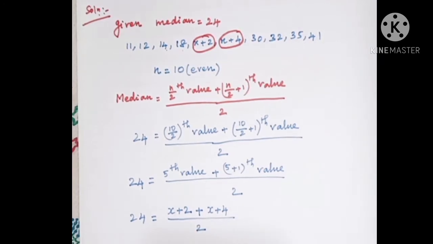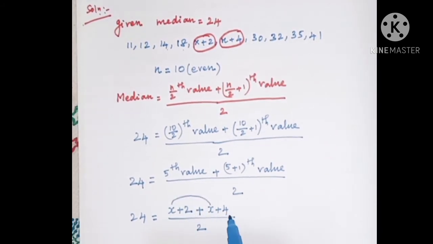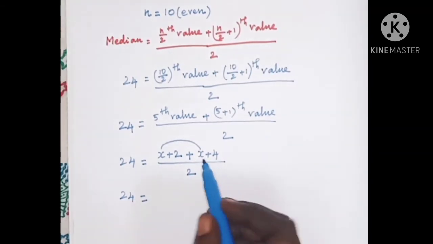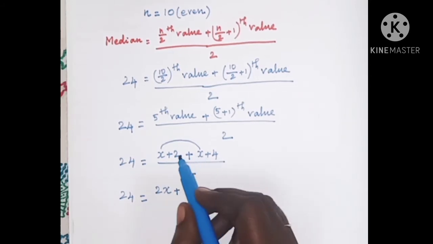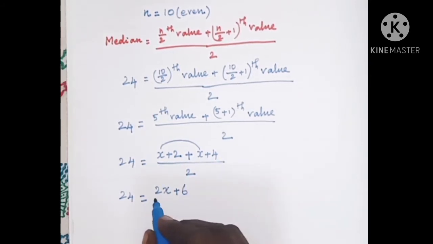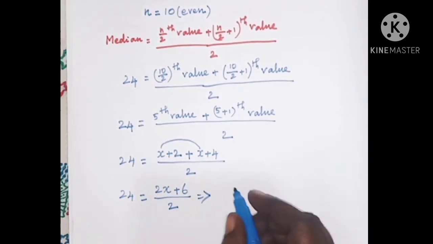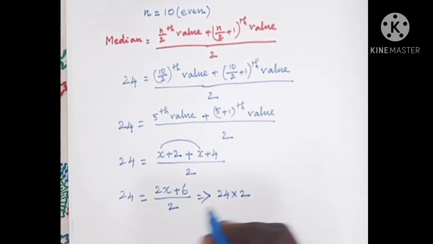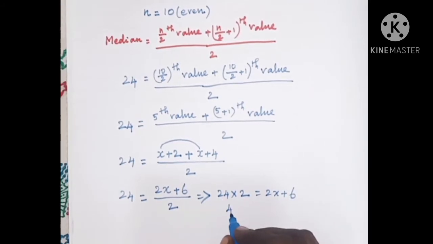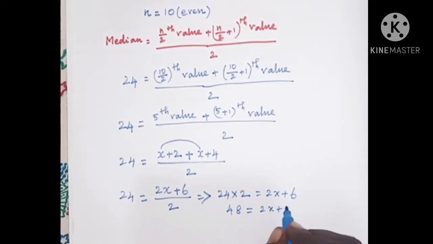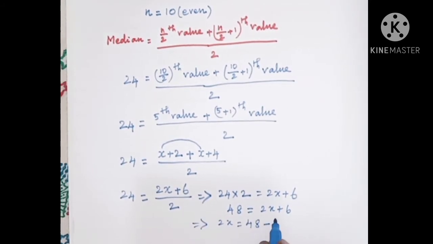So 24 is equal to, adding the like terms, x and x are like terms. These two are constant terms. So adding the like terms, we will get x plus x is 2x, plus 2 plus 4 is 6, divided by 2. When you take this 2 to the left hand side, it will become multiplication. So 24 into 2 is equal to 2x plus 6. 24 into 2 is 48, so 48 is equal to 2x plus 6, which implies 2x is equal to 48 minus 6.